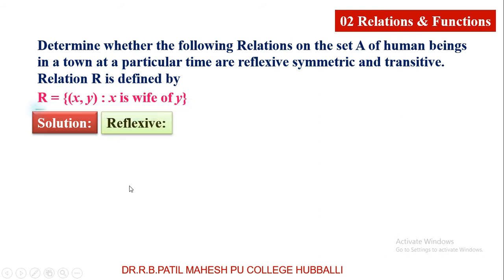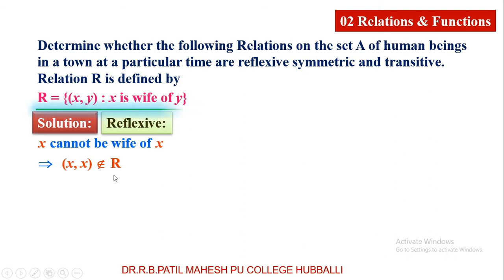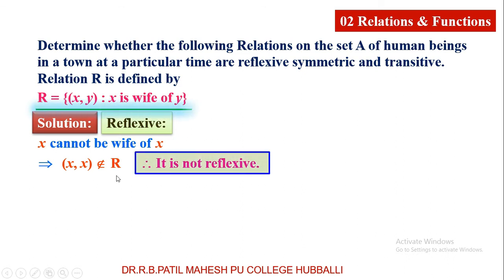First one, reflexive. X cannot be wife of x itself. Female cannot be wife of female itself. Therefore, this relation is not reflexive because (x, x) does not belong to R. It is not reflexive.